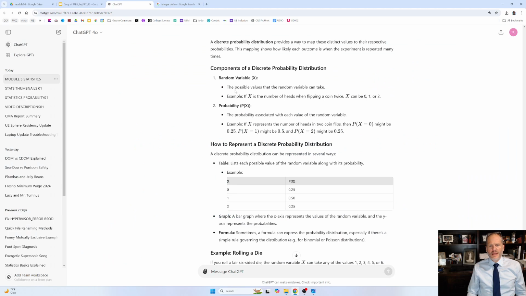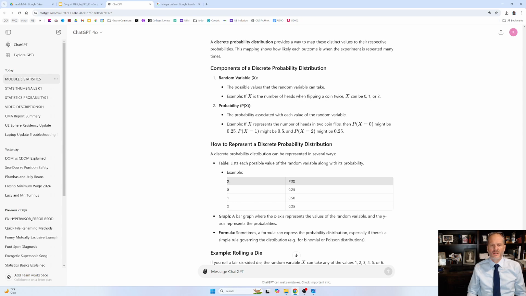And random variable x, the possible values the random variable can take. For example, if x is the number of heads when flipping a coin twice, x can be 0, 1, or 2. So we flip a coin twice, and we could get heads in neither of those flips, we could get heads in one of the 2 flips, and we could get heads in 2 of the 2 flips. The probability, p of x, and here we're using p of x instead of f of x.